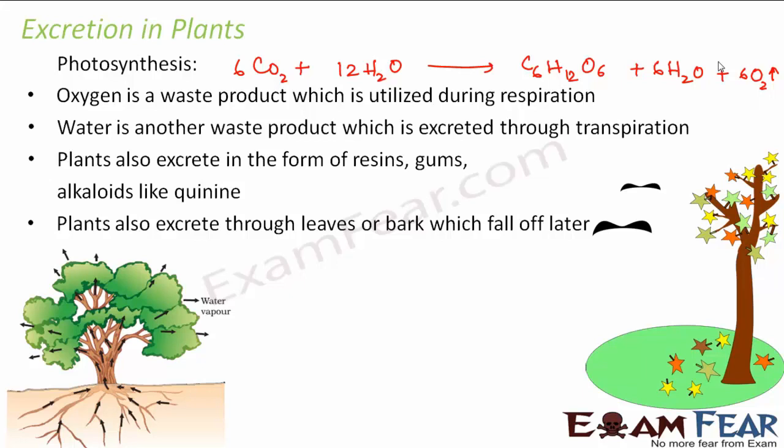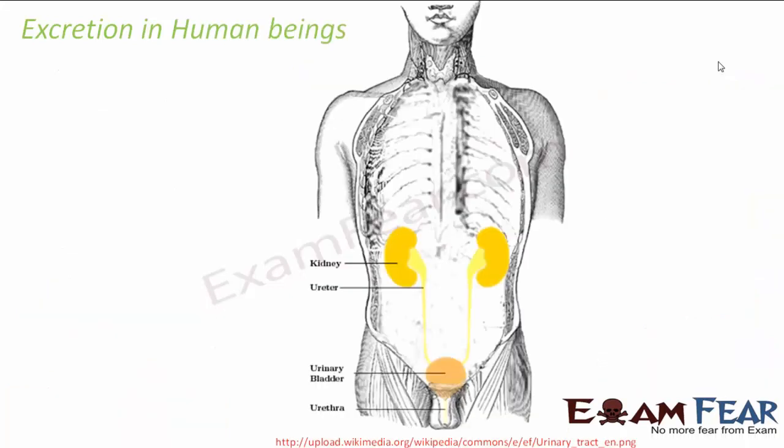So these are some of the ways by which plants excrete the waste materials. However, in case of human beings, we have a very specific excretory system. The way we have a specific circulatory system consisting of some specific organs, the way we have a respiratory system, the way we have a digestive system, similarly we have a very specific well-organized excretory system in human beings.